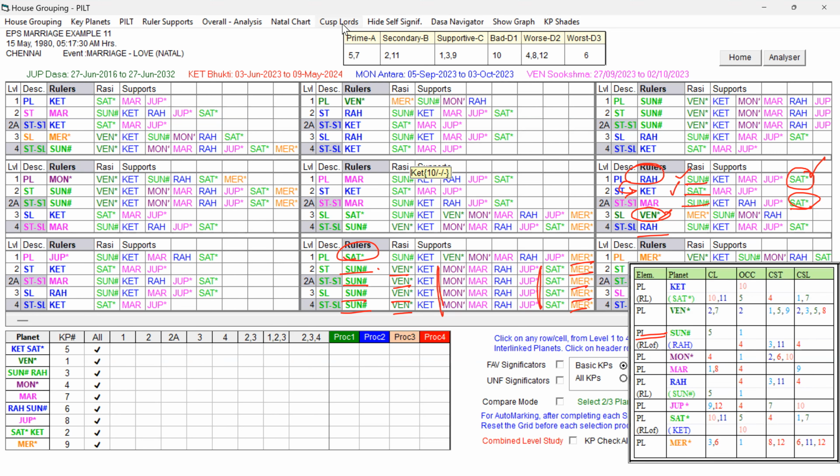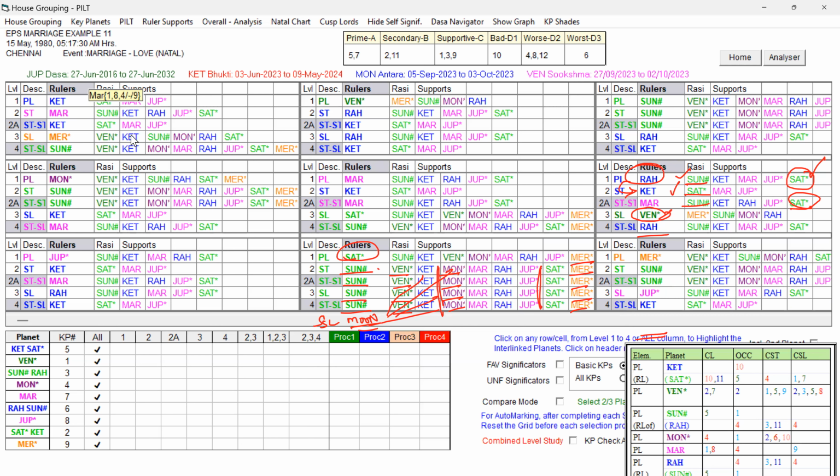So that Moon is playing at the sub-lord of the Saturn. That Moon is playing role at all levels in support. So it is forming a ruler link also, right? So that way, this planet Saturn has the Moon in supports and also Mercury in its supports. It is indicating some weakness, and the role of Venus is also not there. I think you're able to understand how we are able to differentiate why Saturn is having some weakness. And Mercury is not going to favor, and Ketu also is not going to favor.